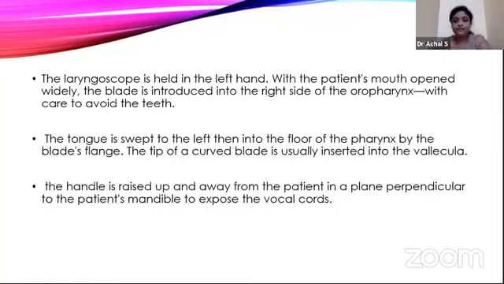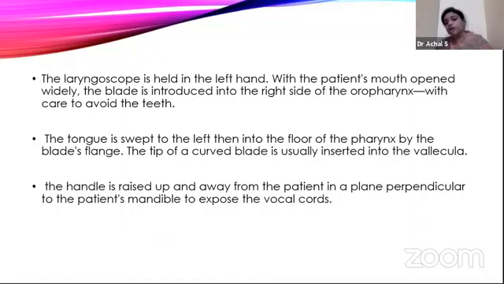After this, the tongue is swept to the left side and below. You should not do just left and then down. It is together. Both left and down should be done together, so that the tip of the curved blade is usually in the vallecula. The handle is then raised.